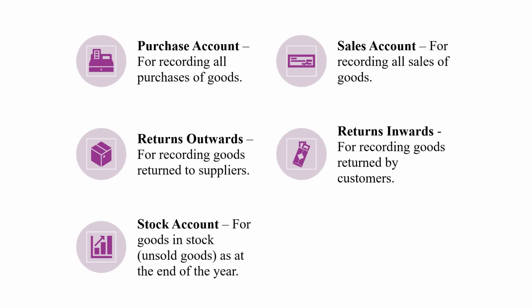Opening stock is the stock lying unsold at the beginning of the year, whereas closing stock is the stock lying unsold at the end of the year. The stock can be in the form of raw material, work in progress, and finished goods.